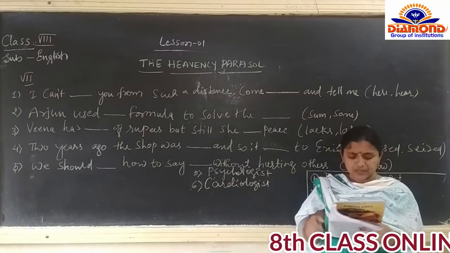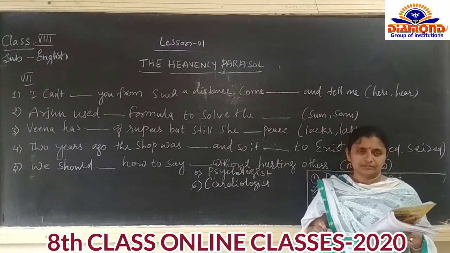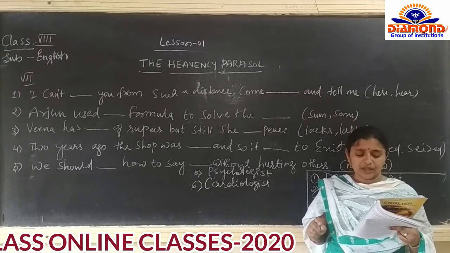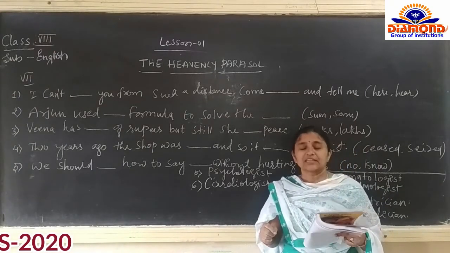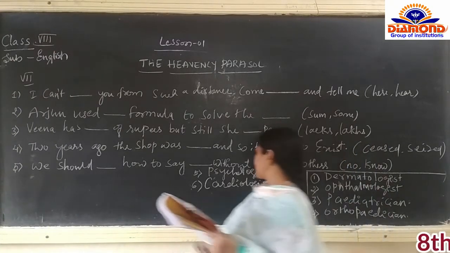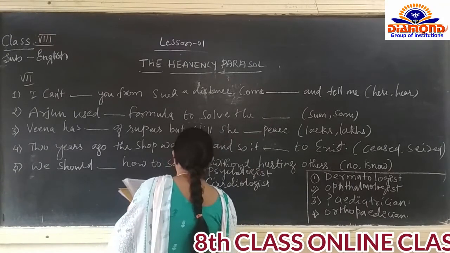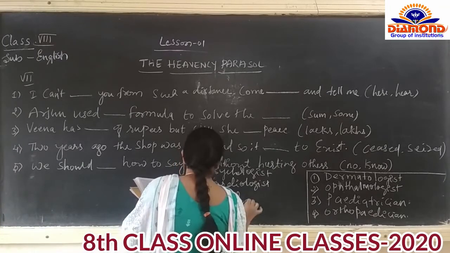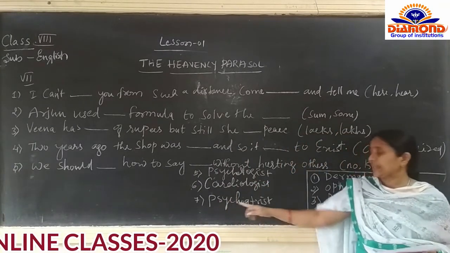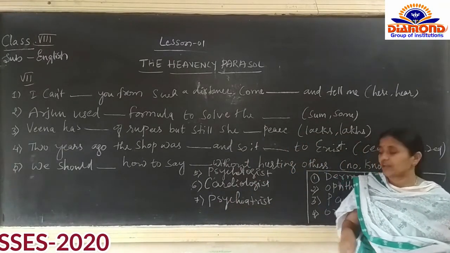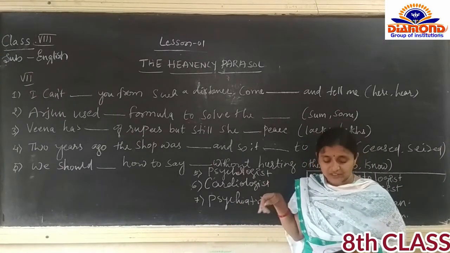Seventh one, this person has really gone mad. Mental person we can say. If the person became mental, he needs the help of a psychiatrist. Psychologist is different, psychiatrist is different. Seventh one, psychiatrist. If the person became mad, he has to consult the doctor psychiatrist, not psychologist.